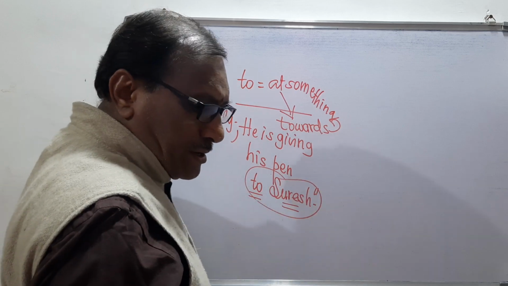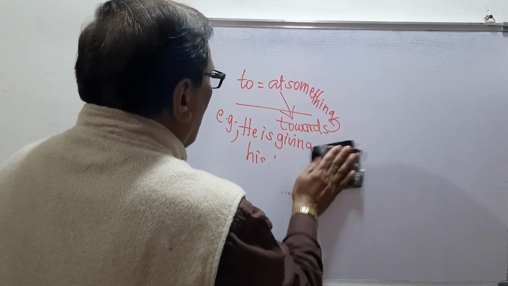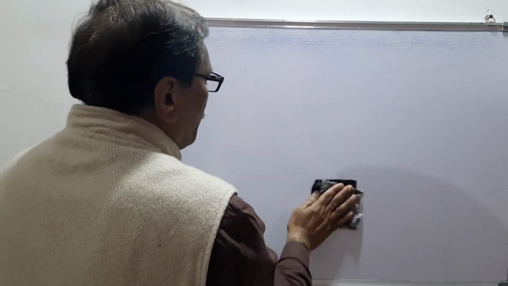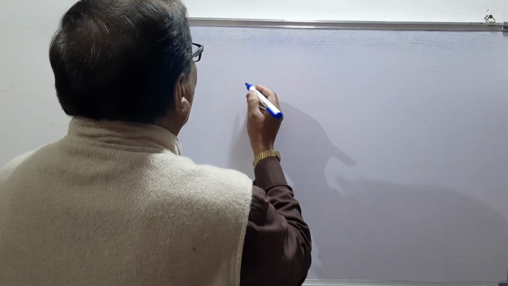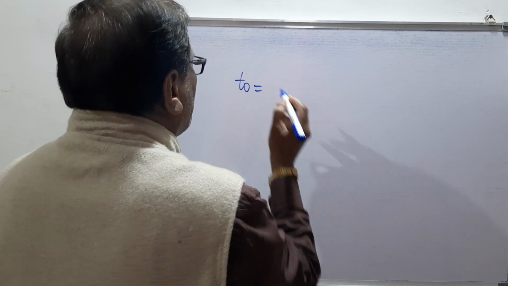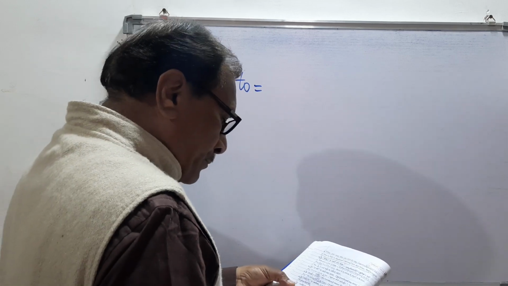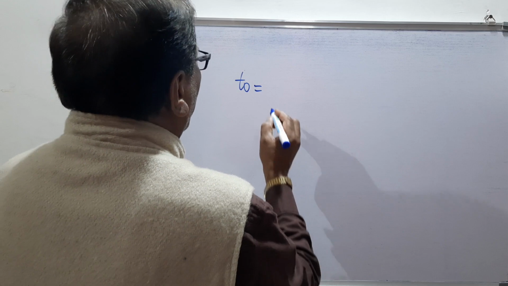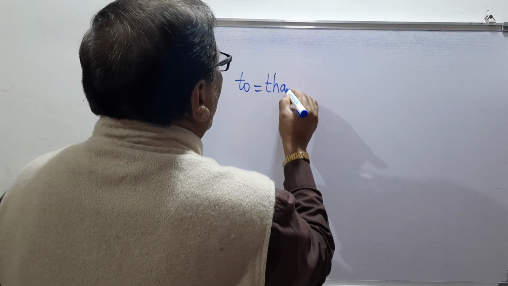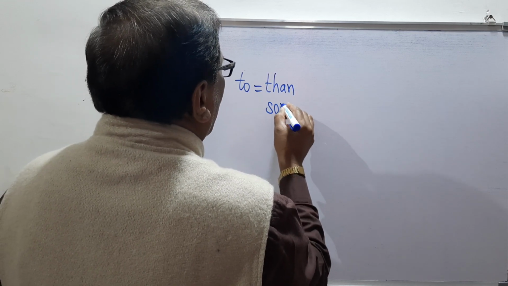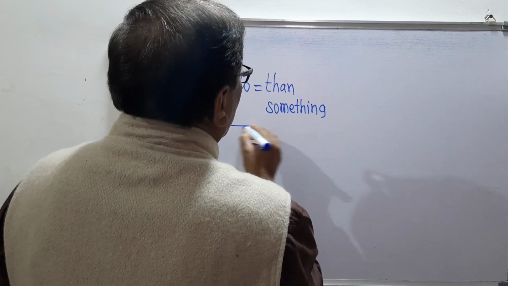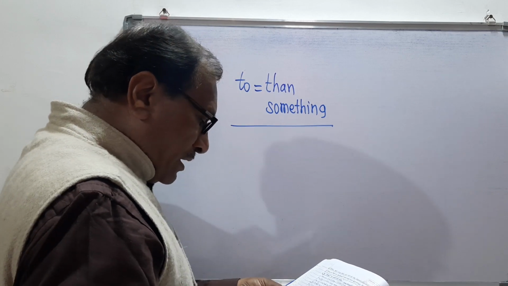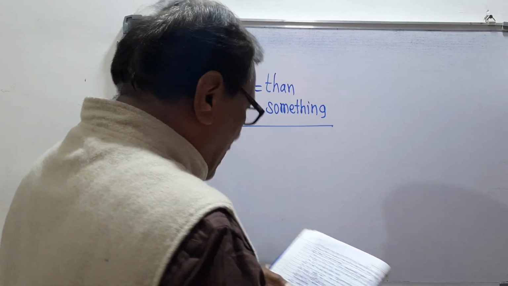So remember, here we are discussing the various rules and regulations of the preposition to. Now we are going to see the next one. The next is, to means than something. Remember, to means what? Than something.